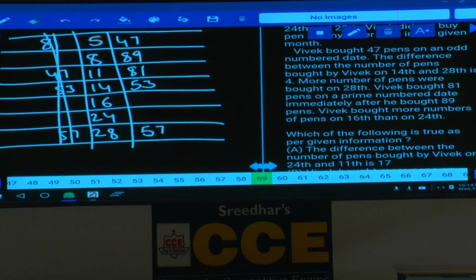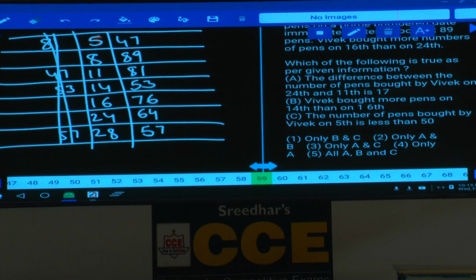Then, Vivek bought more pens on 16th than on 24th. Now, between the leftover numbers 76 and 64, 76 is more. Hence, Vivek bought 76 on 16th and 64 on 24th. Clear now?